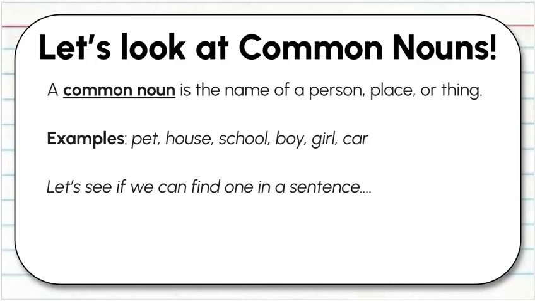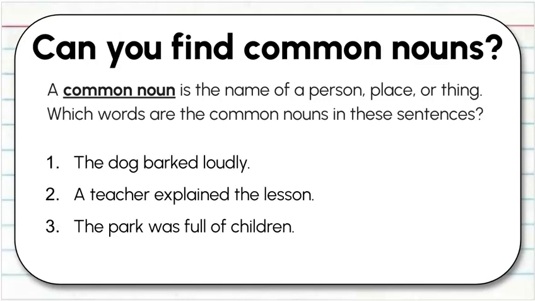A common noun is the name of a person, place, or thing. Some examples might be pet, house, school, boy, girl, car. Let's see if we can find one in a sentence. The dog barked loudly. Do you see any common nouns? Remember, it's a person, place, or a thing.